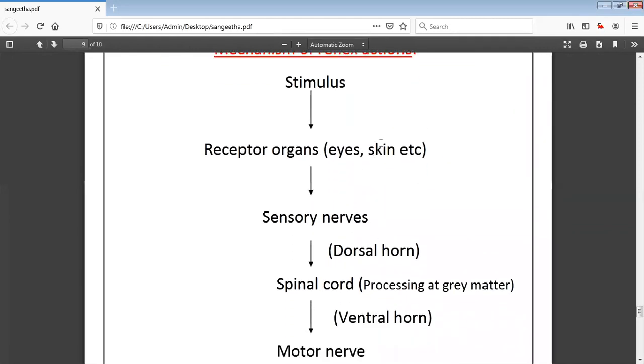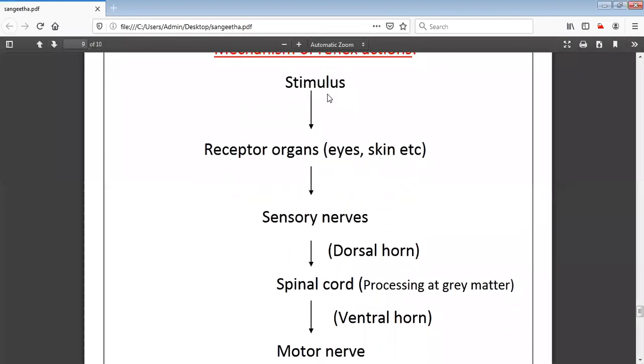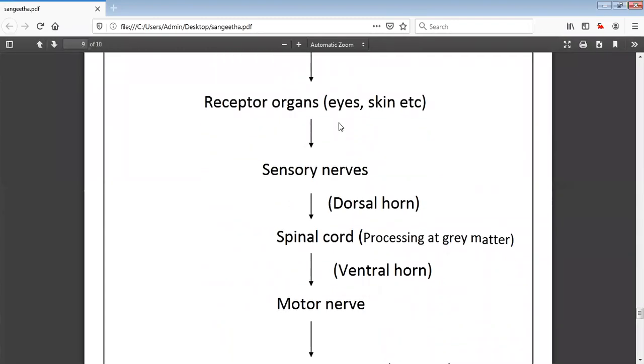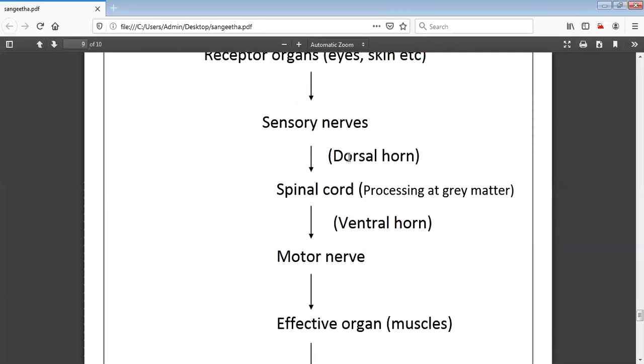Once again, I'll explain. Please listen. The stimulus is the sudden response that you observe, for example, touching a hot object. In that example, first it reaches the sense organs: eye, skin, or the receptor organs. Through the sense organs, there will be sensory nerves present. With the help of sensory nerves, in the dorsal horn, what happens? The electrical impulses will be received through the dorsal horn. Again, it is carried through the spinal cord.